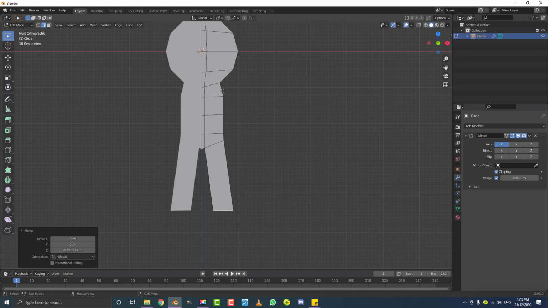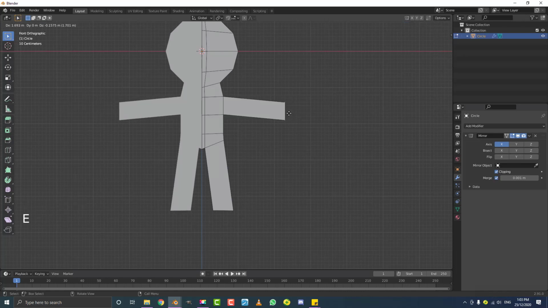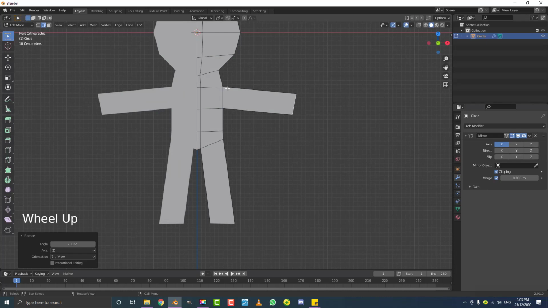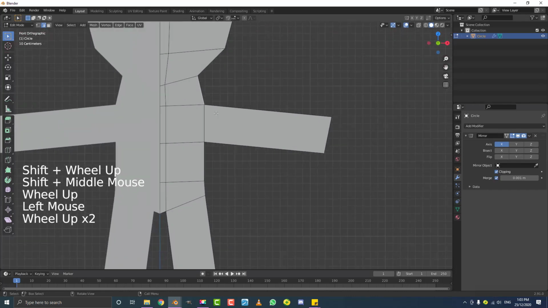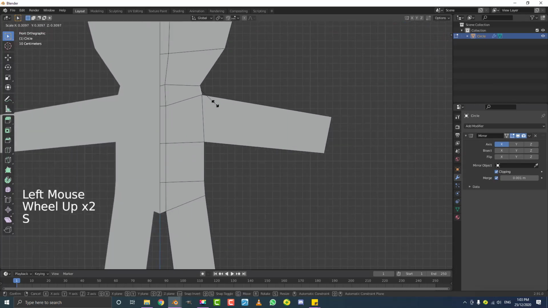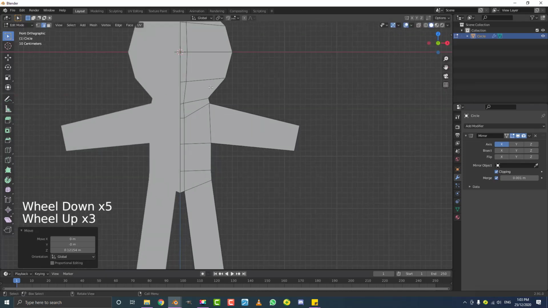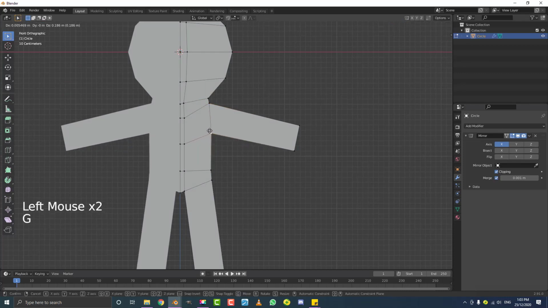So I'm also going to just select this edge over here, and I'm going to go E to extrude it to about here, and I'm going to rotate it just to straighten it out like that. And then I'm going to select this edge here and just S to shrink it a little bit, and then G to bring it up, because the arm is kind of starting just where the bottom of the head is. And this is something that you see a lot with gingerbread men. They don't really have much of a neck.